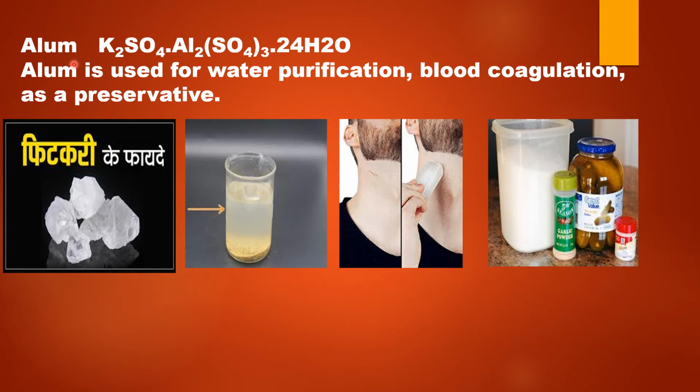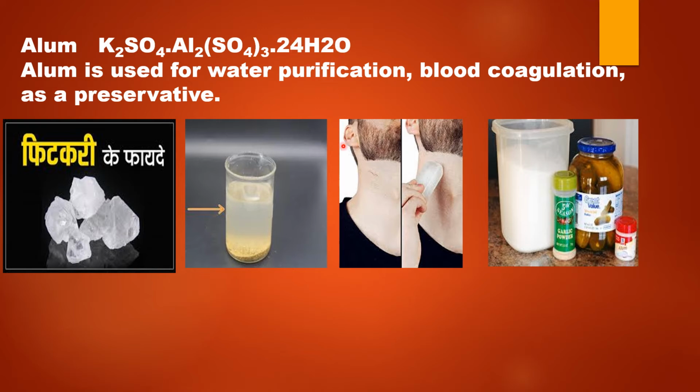The next salt is alum. Alum, or fitkari in Hindi, is a transparent salt-like substance. It is used in cooking as well as for medicinal purposes. Whenever we hear about alum, it is with reference to potash alum. Potash alum has formula K2SO4.Al2(SO4)3.24H2O. So here this is potassium aluminium sulfate with 24 water molecules attached to it.